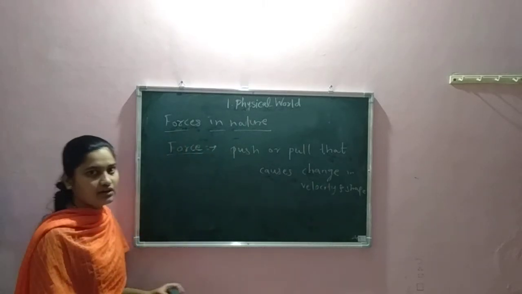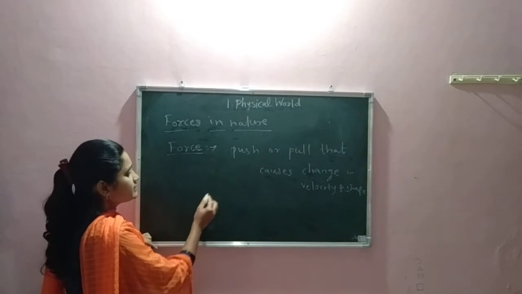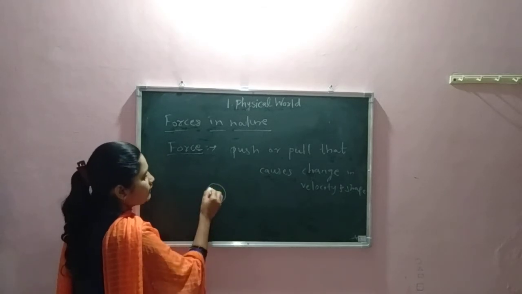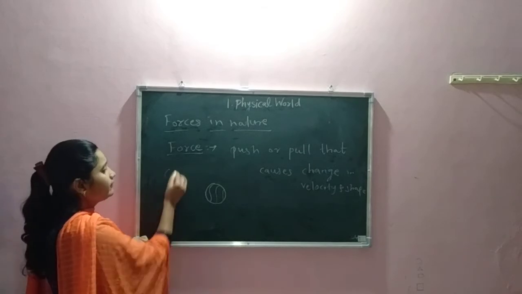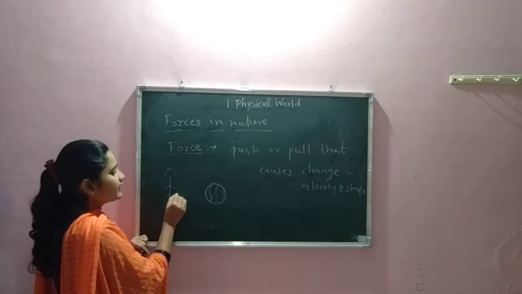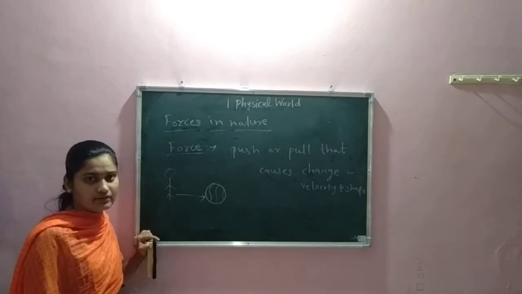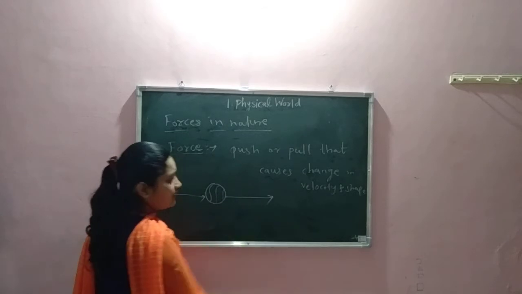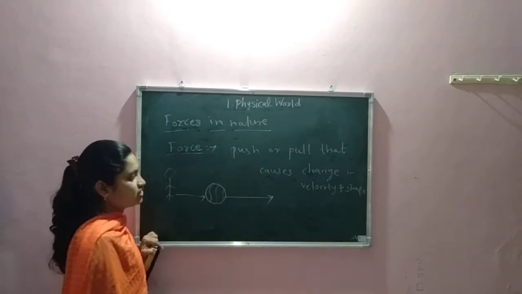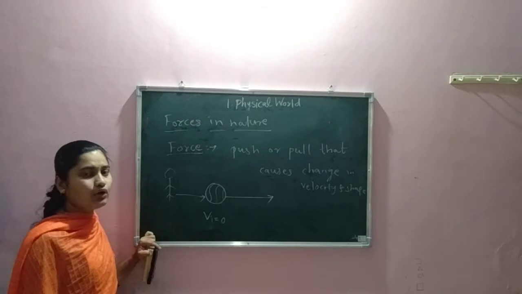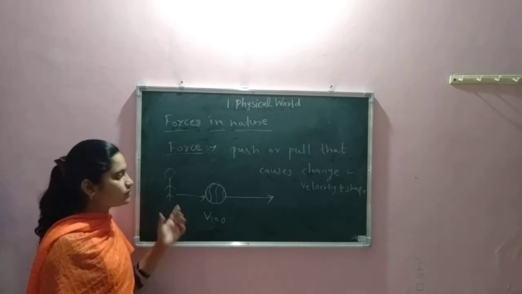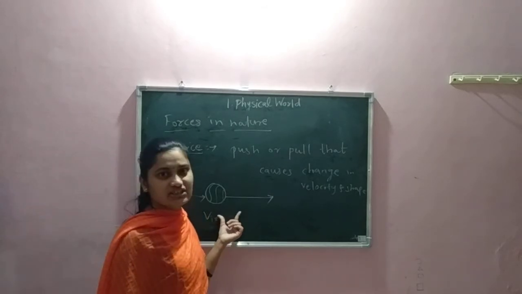Change in velocity, how is it? Suppose we have a football. When you kick the football, what happens? It moves, so its velocity gets changed. Initially its velocity is 0, but when you apply a force, its velocity changes.